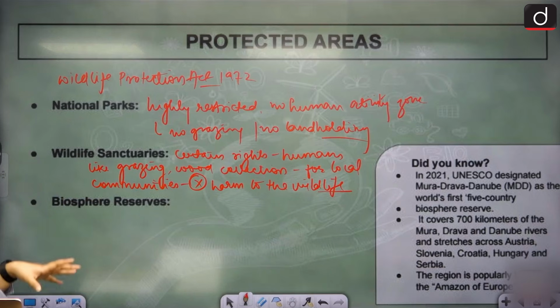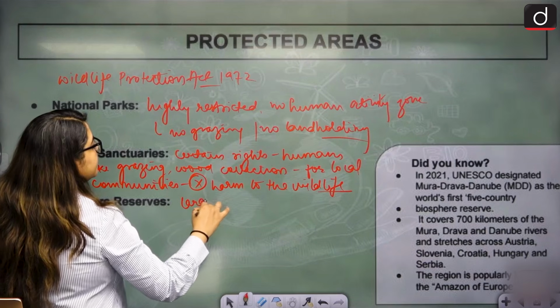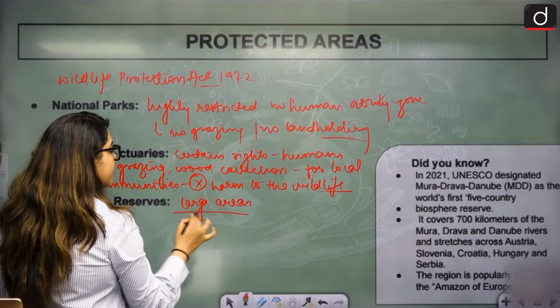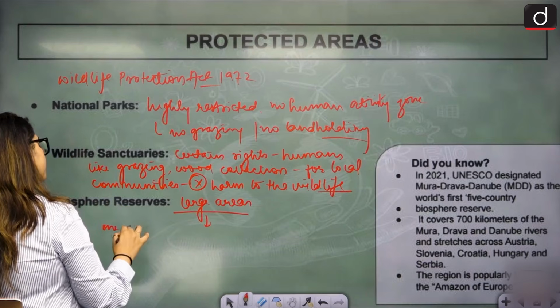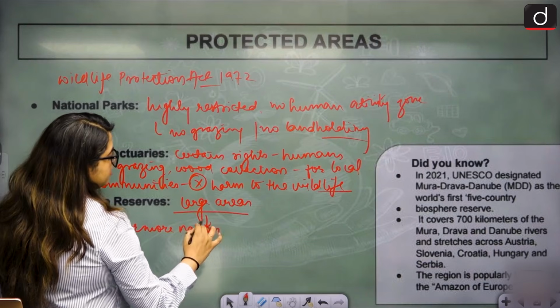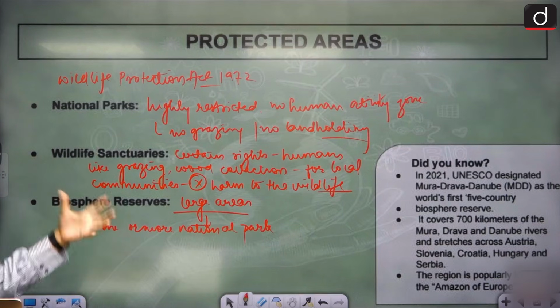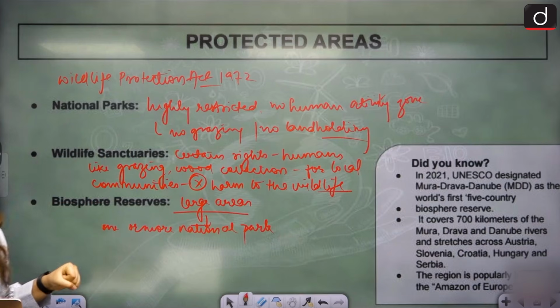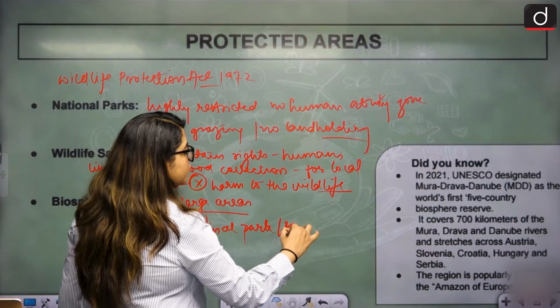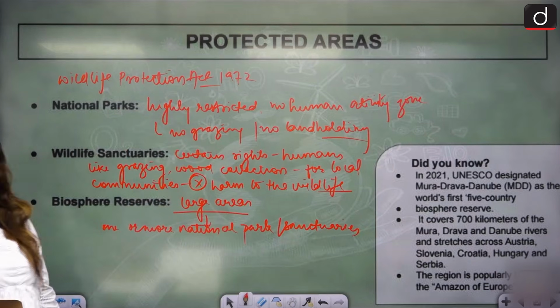Then comes biosphere reserves. Clear? Biosphere reserves are very large areas, so large that they can constitute one or more national parks or wildlife sanctuaries within them. Within it, it can include national parks, wildlife sanctuaries, everything.